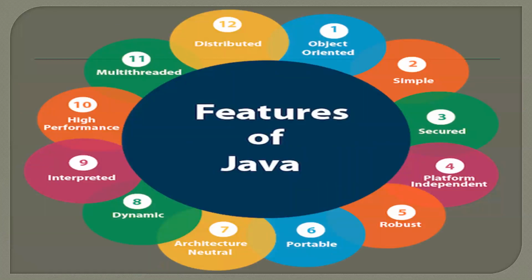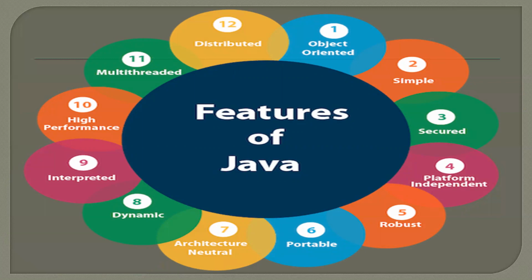So before going to today's session, let us refer to the things we have seen in the previous session. This is the first slide we saw in the previous session, which shows the features or buzzwords of Java.